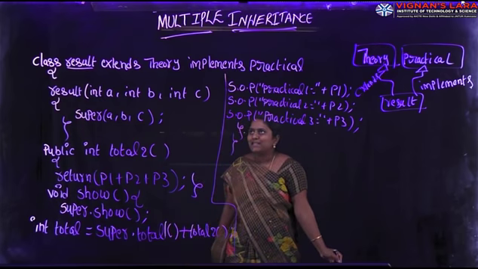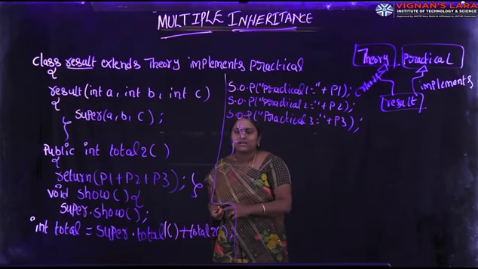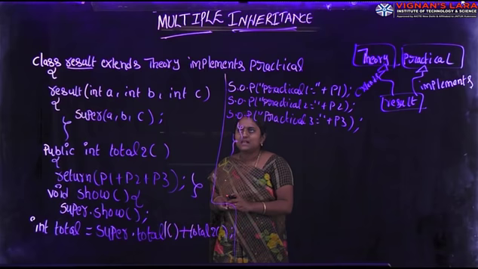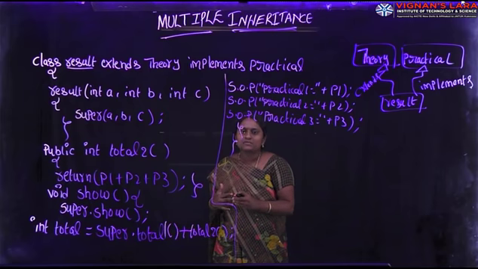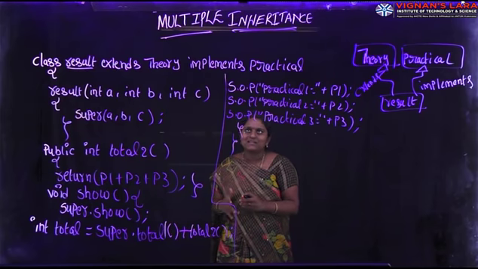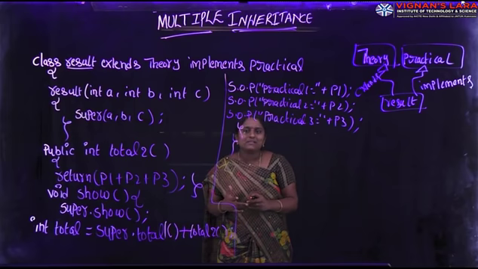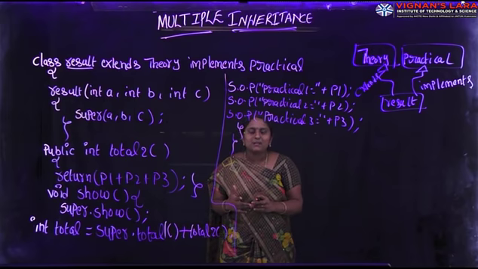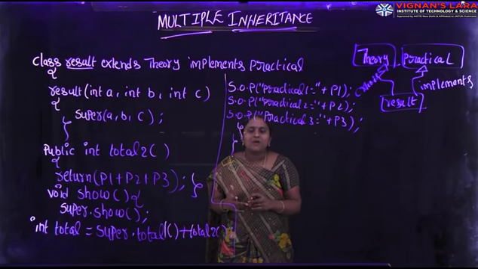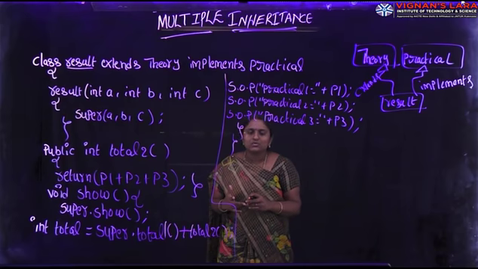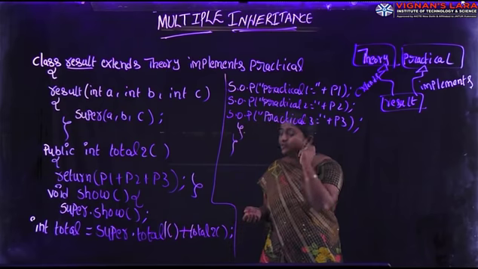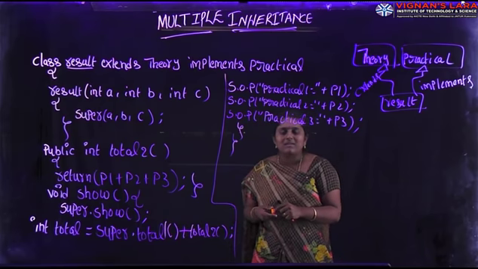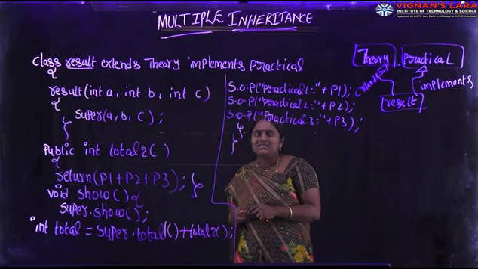So our class Result extends Theory implements Practical. In this statement, Result is the subclass and Theory is the superclass in the general scenario. So whatever properties are available in the superclass are applicable to the Result class. But our Result also implements Practical. Whenever one class implements an interface, at the time of compilation, the compiler checks whether the user is providing the body of the corresponding method declarations of the interface or not. Otherwise, at the time of compilation, it leads to an error.